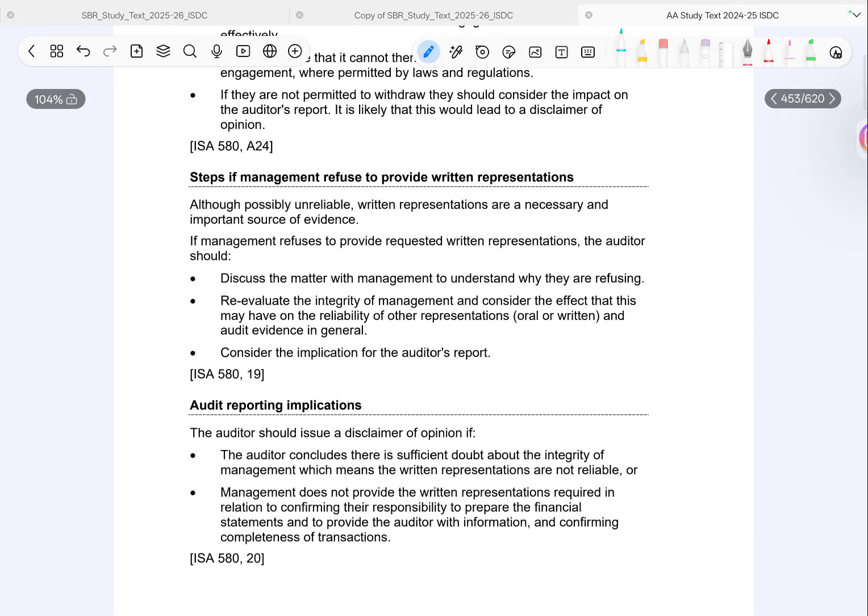And finally, we are going to talk about reporting implications. The auditor will issue a disclaimer of opinion if there is a serious doubt about management's integrity or management refuses to provide key written representations, likely responsibility for financial statements or completeness of transactions. So, always explain what the representation is for.